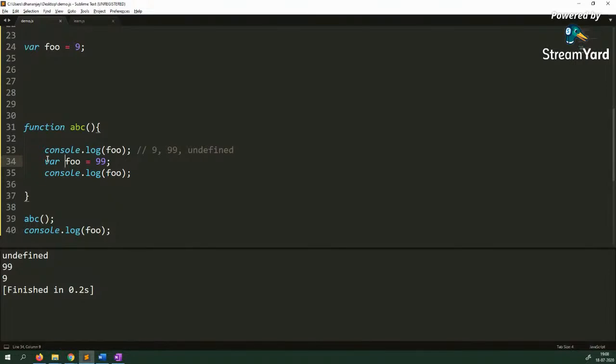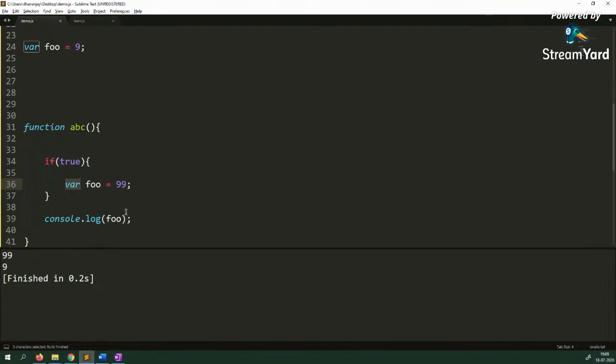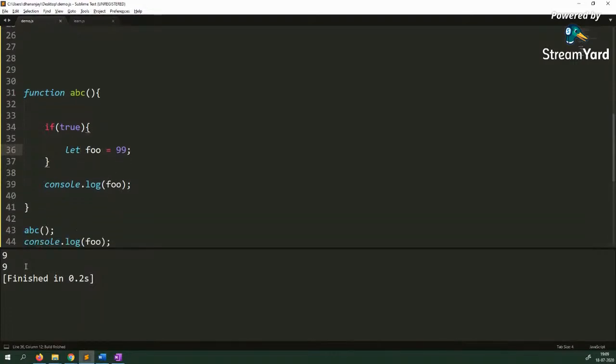The third is called block level scoping, which became part of JavaScript in ES6, and that you do using the let statement. So for example, if I have here if true, so this is a block, right? And I'm declaring this here, var foo equal to 99, and see, var is function level scoping, so I should be able to get 99. But if I change this var to let, you see that I'm getting 9 and 9.